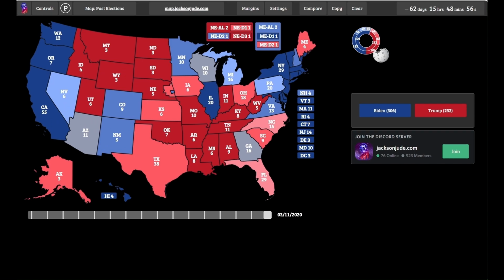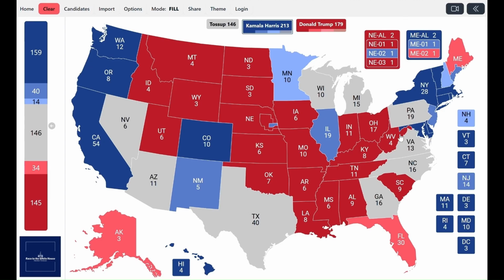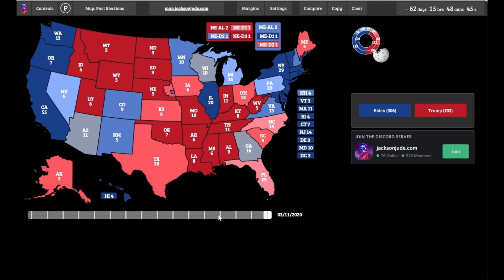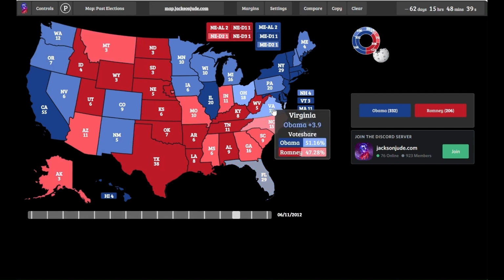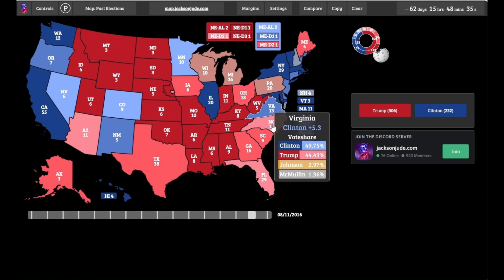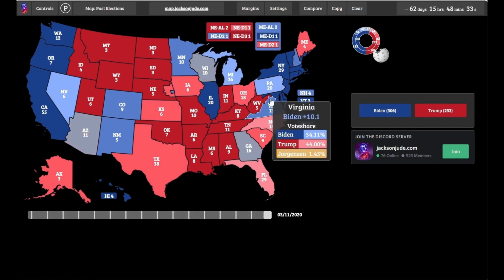Again, another state we're going to rate as lean Democrat is the state of Virginia. Once a Republican stronghold, since the Obama years Virginia has voted Democrat in a very solid way, voting 6.3 for Obama in 2008, then in 2012 again by around 4 points, and again in 2016 and in 2020.